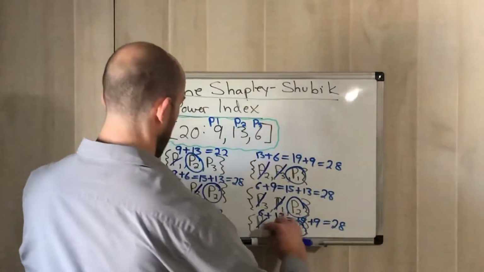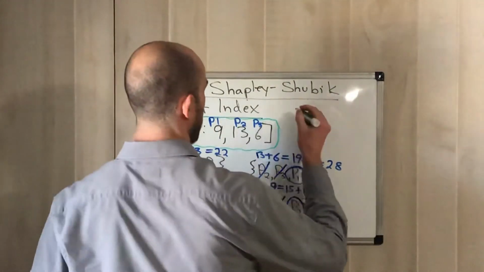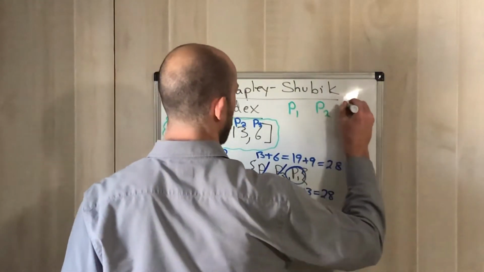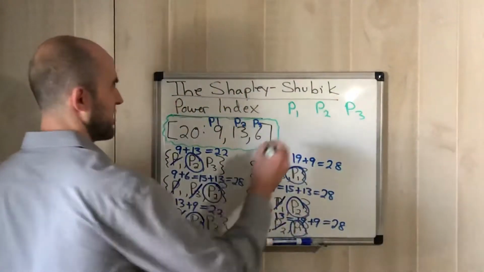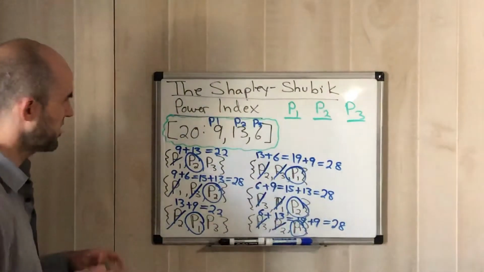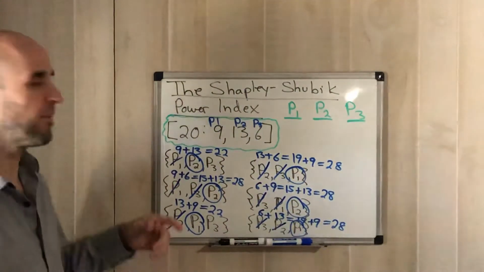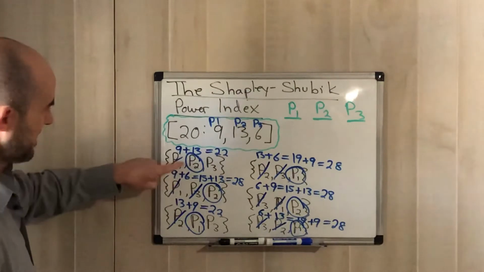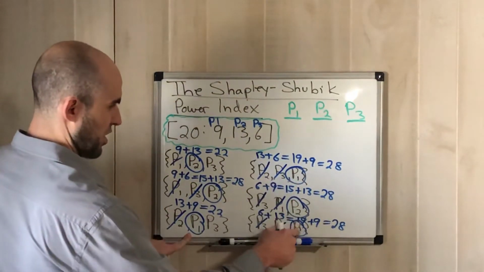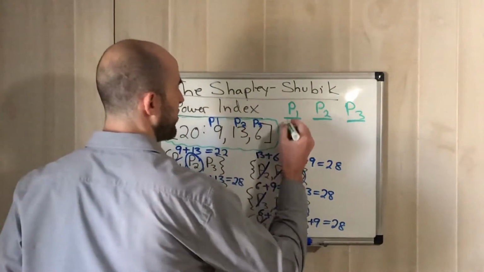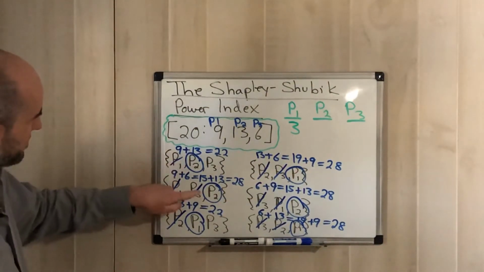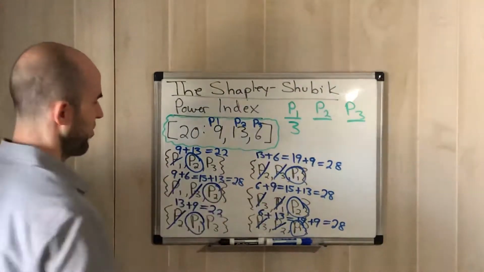And let me do a different color as well, guys. So we have player 1, we have player 2, and we have player 3. And then I'm going to show you how we're going to use this, right? So for player 1, we see it. How many times? Let's count how many times player 1 was pivotal. Not here, not here. So once, twice, 3 times. Player 1 was pivotal 3 times. Player 2, 1, 2, 3 times as well.